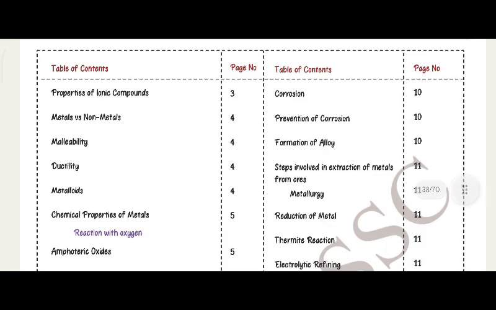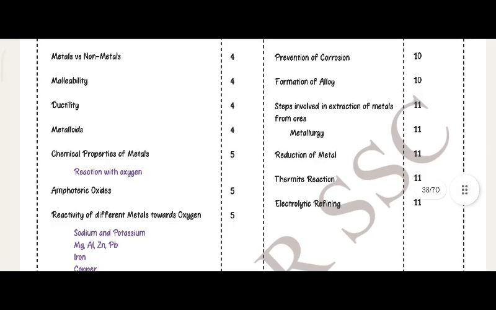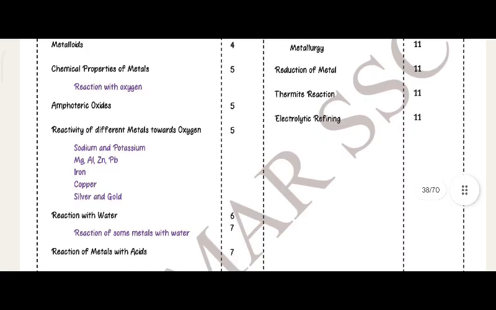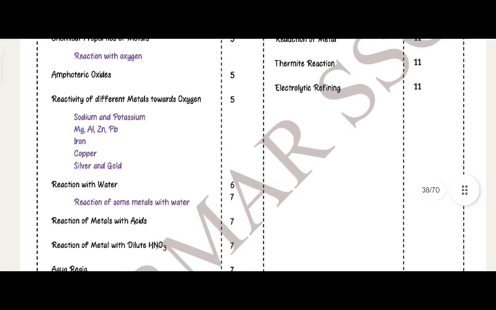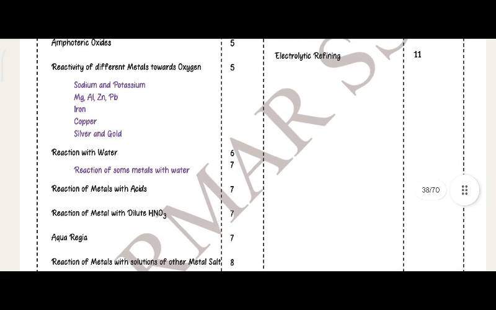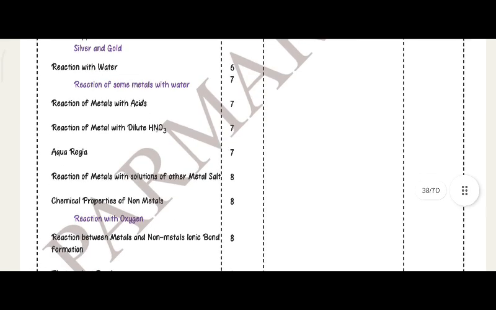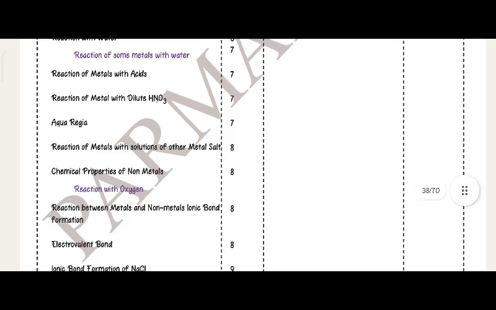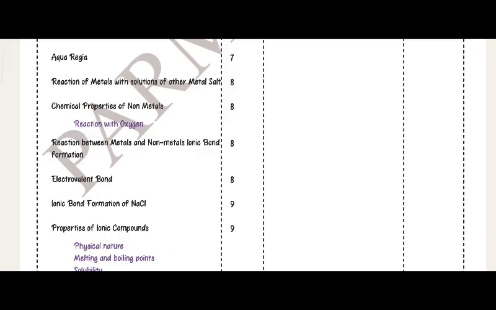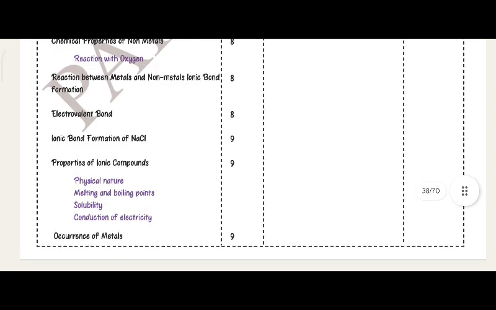Table of contents. Properties of ionic compounds, metals versus non-metals, malleability, ductility, metalloids, chemical properties of metals, reaction with oxygen, amphoteric oxides, reactivity of different metals towards oxygen: sodium and potassium, magnesium, aluminum, zinc, lead, iron, copper, silver and gold. Reaction with water, reaction of some metals with water, reaction of metals with acids, reaction of metals with dilute HNO3, aqua regia, reaction of metals with solutions of other metal salts, chemical properties of non-metals, reaction with oxygen, reaction between